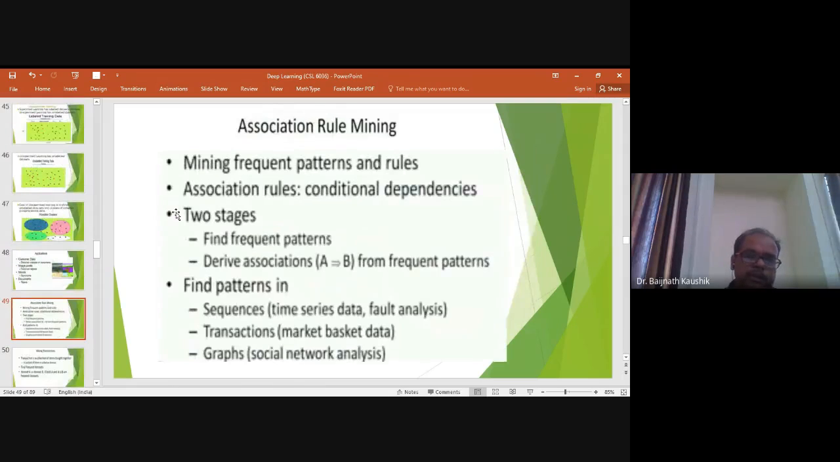So moving on, next in unsupervised learning problems, we have discussed the clustering problem. Next, I will discuss the association rule mining problem. Association rule mining depends on conditional dependencies among different sets of events.